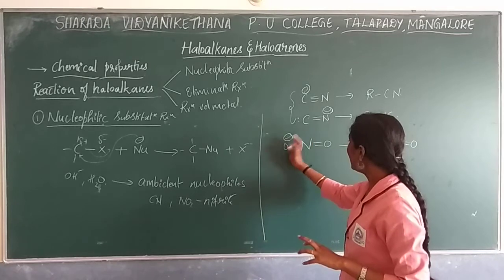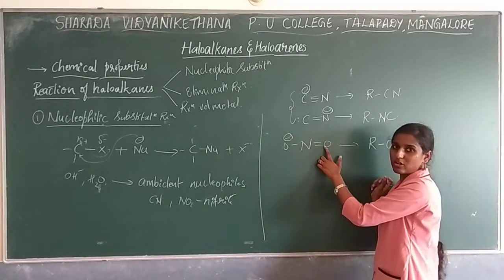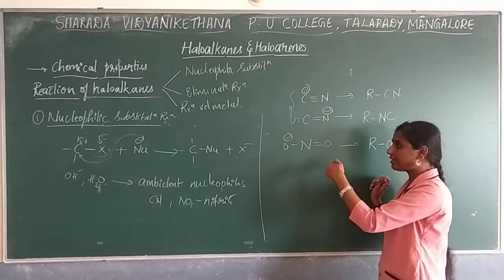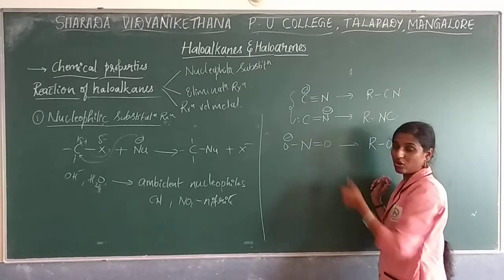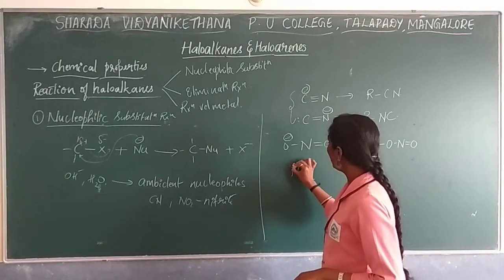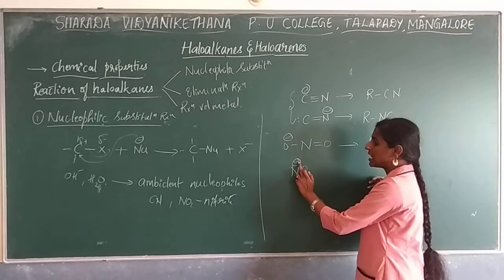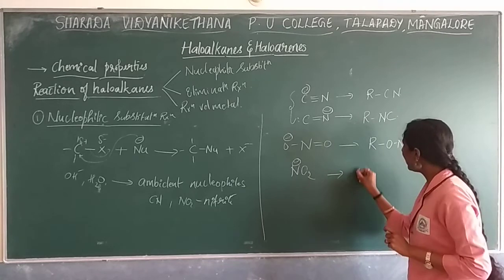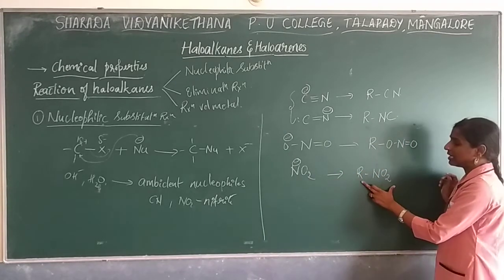Sometimes it can be this oxygen or another oxygen also, because you know resonance takes place, so it can go with this oxygen as well as with the other oxygen. Sometimes in this nitrite group, nitrogen will be acting as the nucleophilic site or linkage site. By then you will get the product in this form.